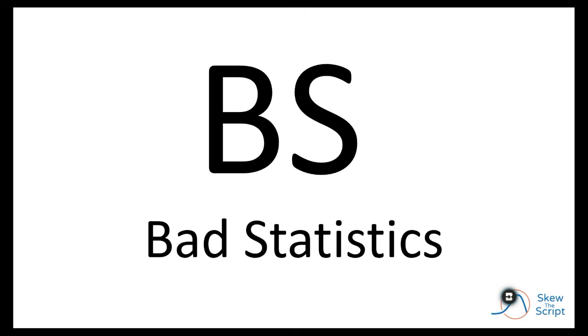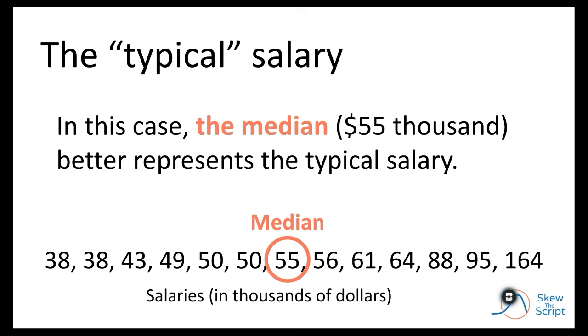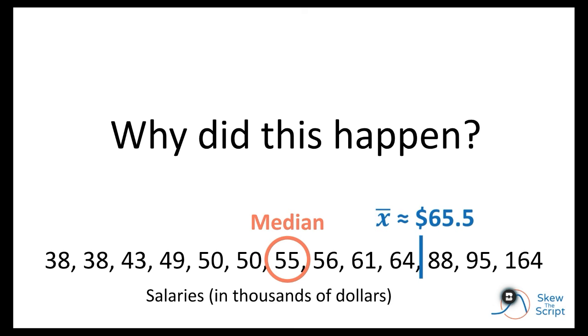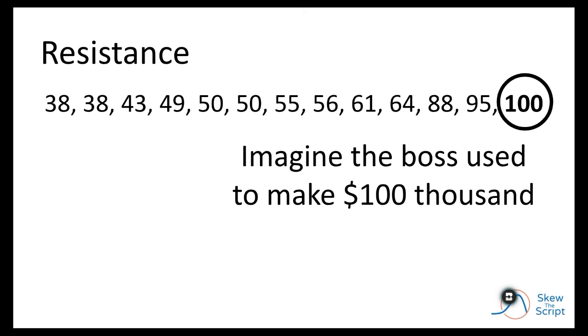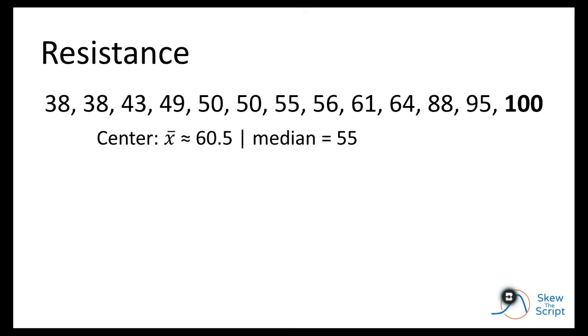Mr. Grass doesn't cuss. In this case, the typical salary might be better represented by the median of 55,000, which falls in the middle of the order of the salary distribution. Let's think about this. Why did this happen? Why did the mean end up so much higher than the median, such that it no longer became a good measure of what is typical? So imagine a year ago, the boss wasn't paid as much as they make now. They made $100,000 rather than $164,000.